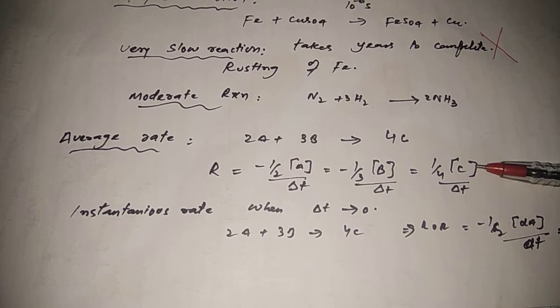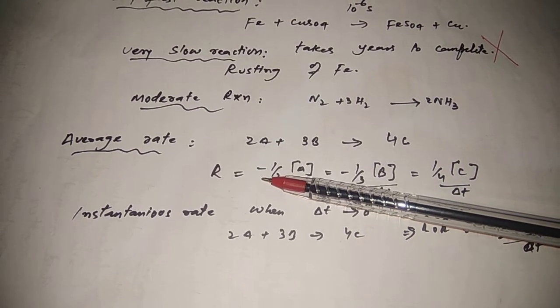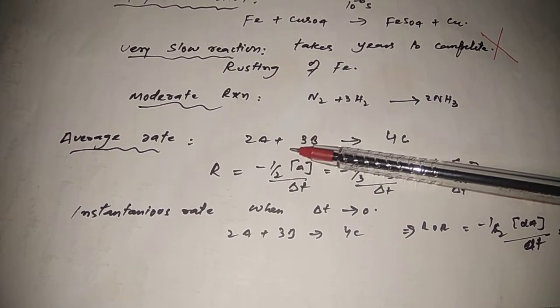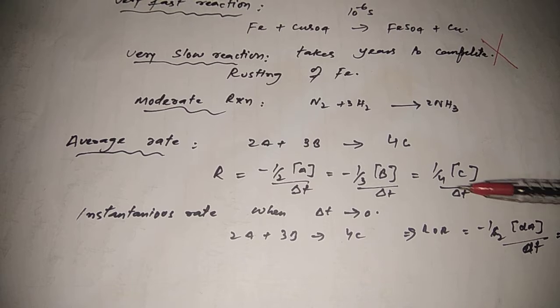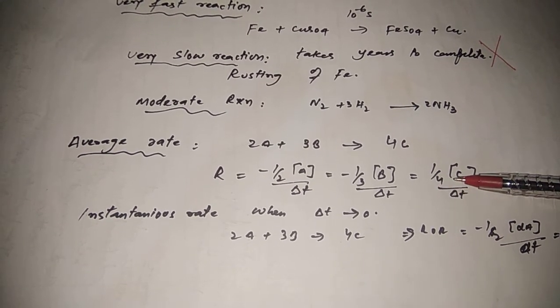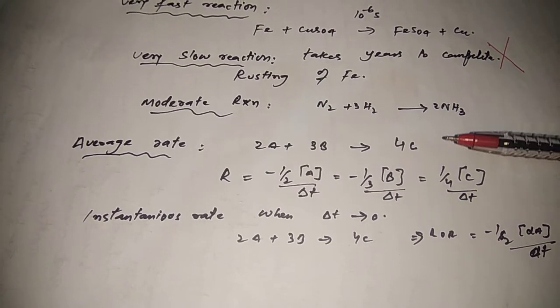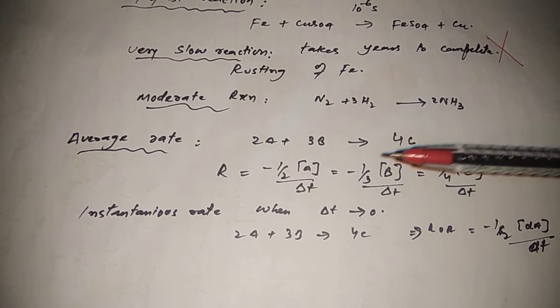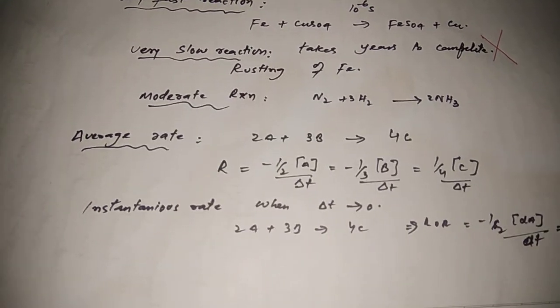R is equal to 1 by 4 Δ[C] with respect to time. Now I have mentioned here the minus sign. This negative sign means that there is a decrease in concentration of the reactants, and this 1 by 4, that is a plus, means there is an increase in concentration of the products. So decrease in concentration of reactants or increase in concentration of products with respect to a short period of time is called the average rate.